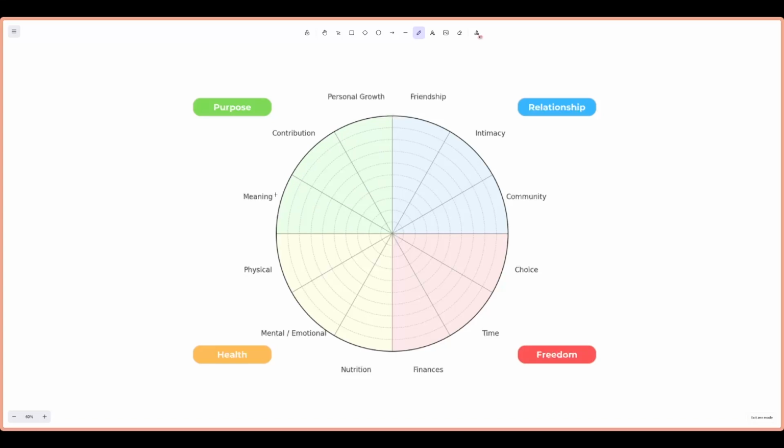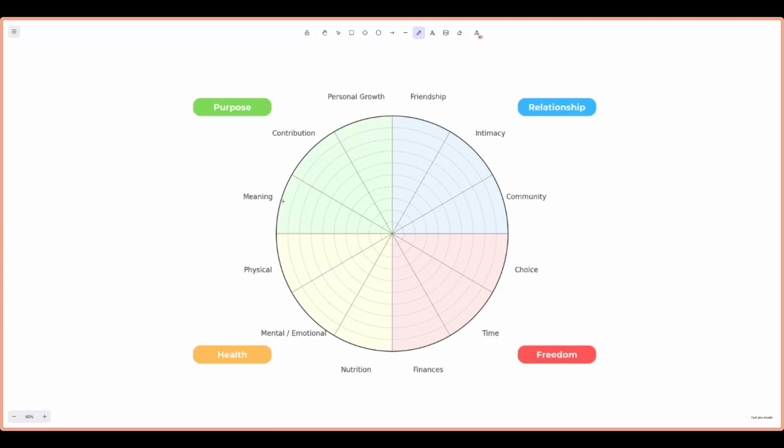So I'm going to start over here at meaning, and you'll notice that there are 10 of these inner circles. And that's because this is on a scale from 0 to 10. 0 being at the middle, 10 being at the outside, 10 representing something that you're really happy with, or maybe you don't want to change it that much. Maybe it meets your expectations. And 0 being, I really want to change this. It's not meeting my expectations. It's not living up to where I want it to be.